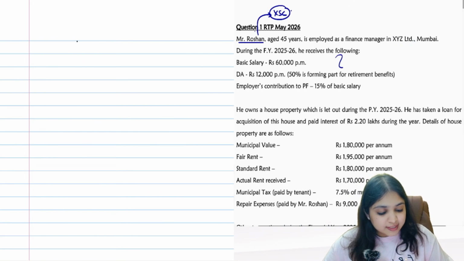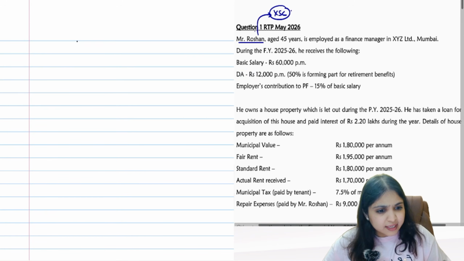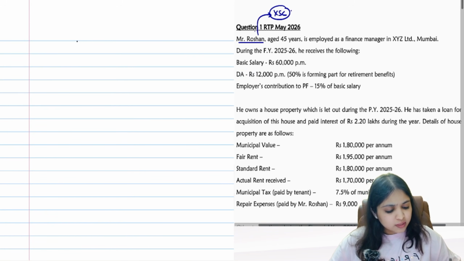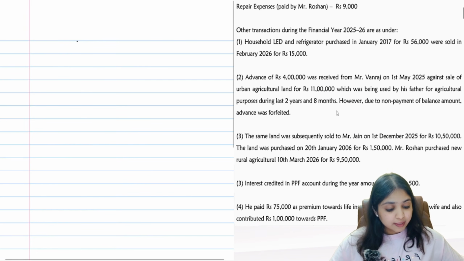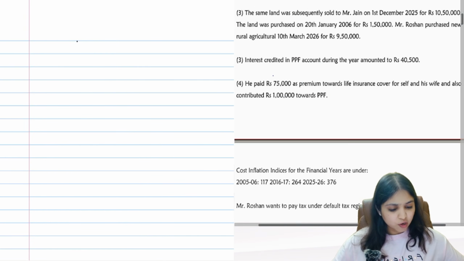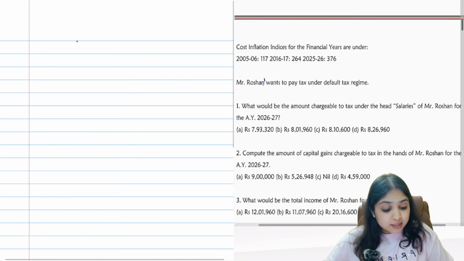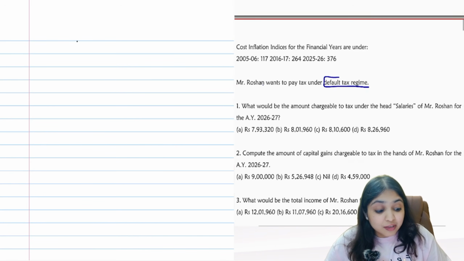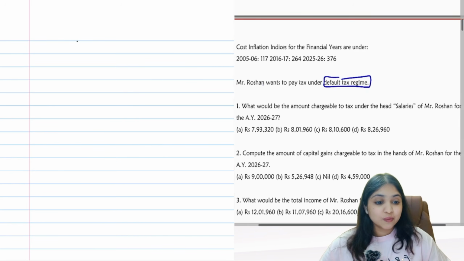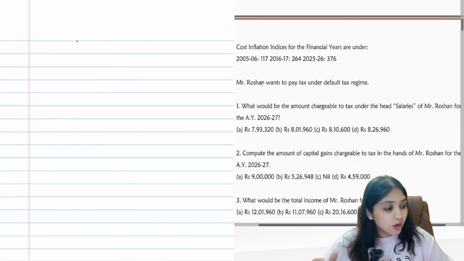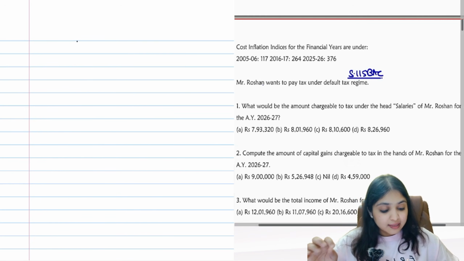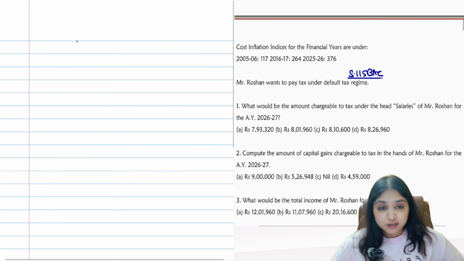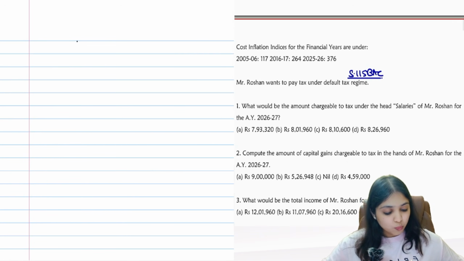During 25-26, he receives the following: salary, DA, all this is given to us. He owns a house property which is let out. About the house, they have given us information. Then what else? A lot of other information is given. What are they asking? Mr. Roshan wants to pay tax under the default regime. So guys, all my computation will be as per which regime? All my computation will be as per section 115 BAC, right? The question is saying very clearly that he wants to pay tax under the default regime. So all my computation will be as per 115 BAC.